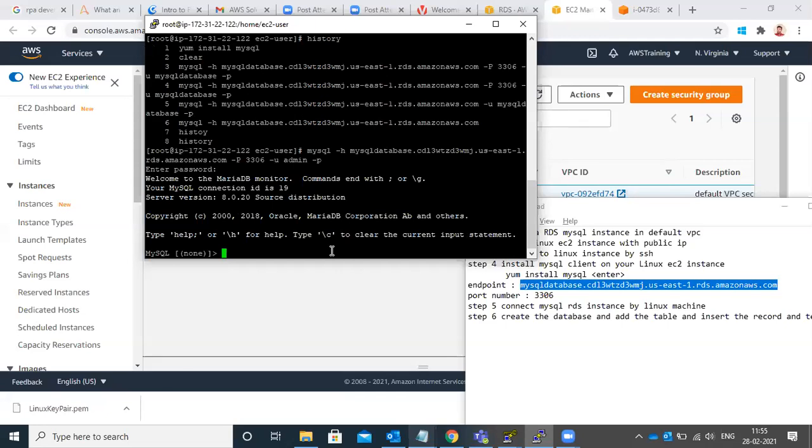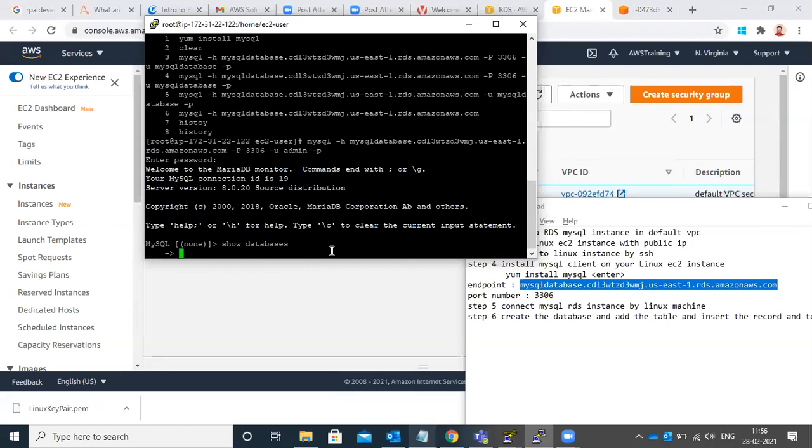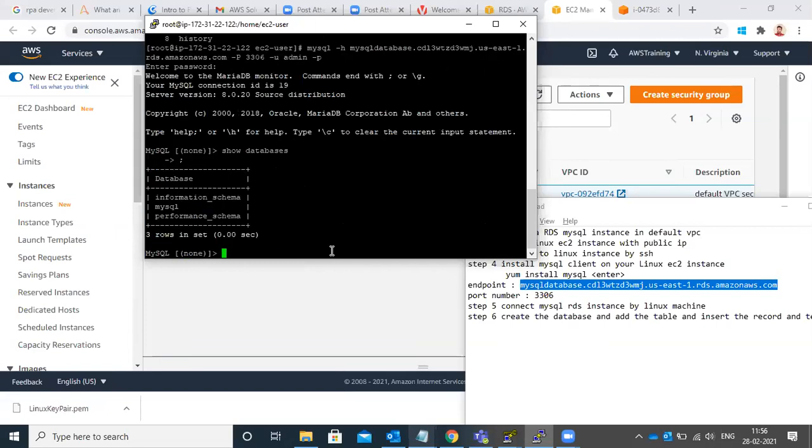Now run the command. From here you need to run your database commands, right? So here, show databases. There are no databases. So how can I check the database, right? Show databases. How do you create a database? Semicolon. No, you need to give a semicolon. Without it, it won't work.